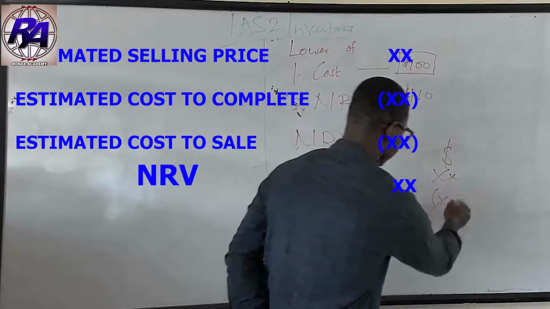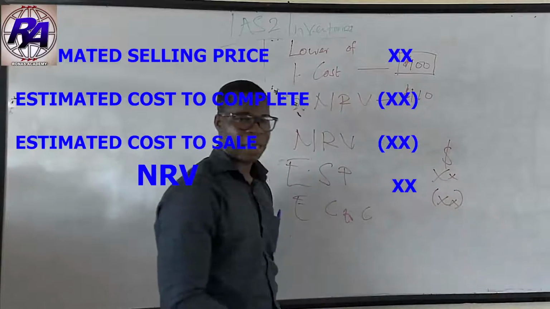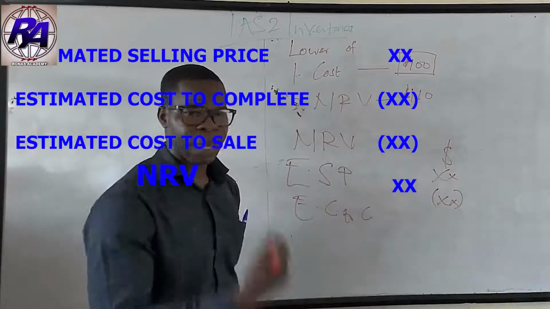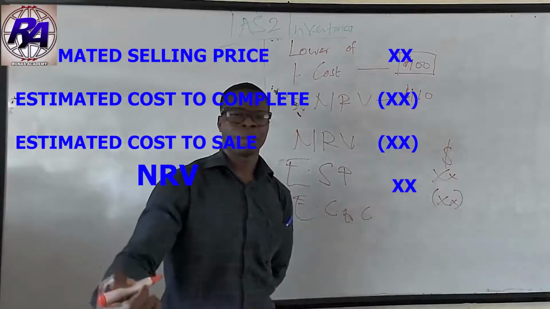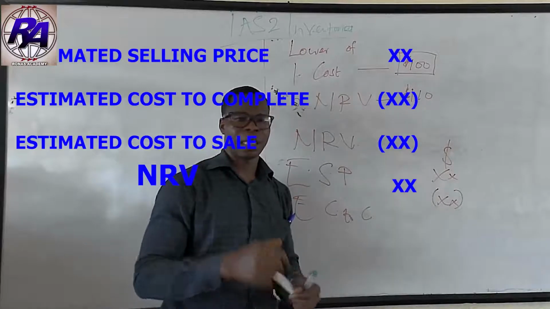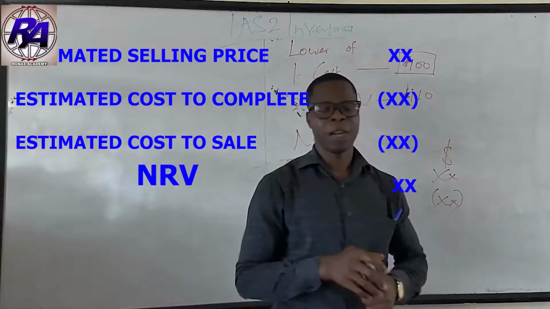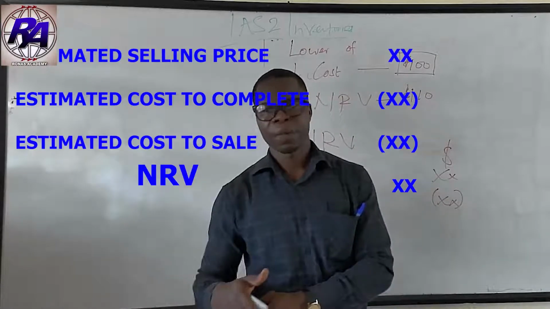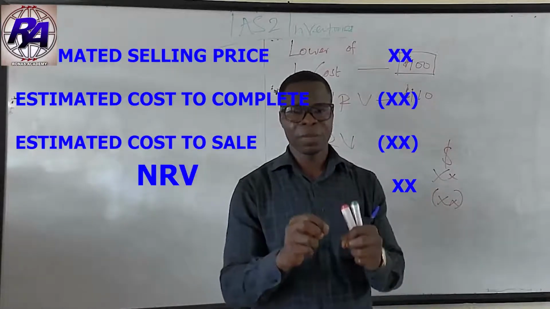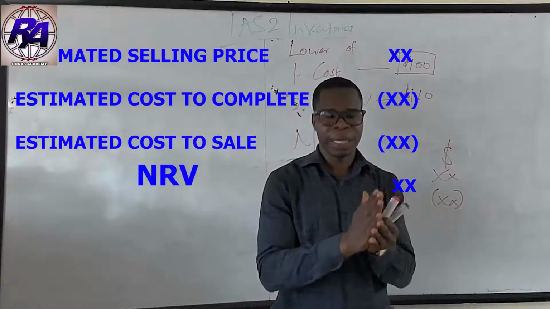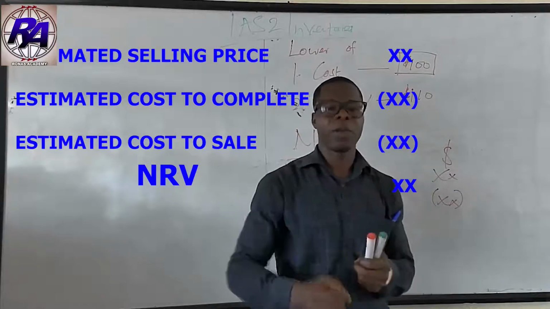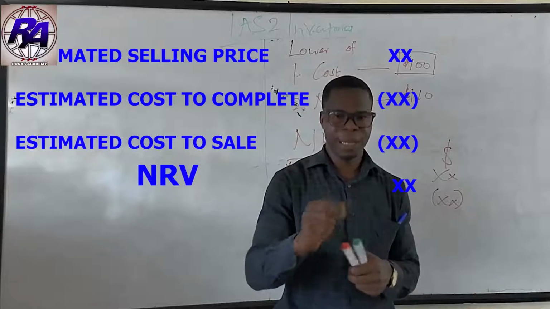Again, we are going to less it from the estimated selling price, and then we also less the estimated cost to sell. These are additional costs that an entity will incur when they are making the sale of the inventory, for example, carriage outward. All these come together to form the estimated cost to sell, and again we are going to less it from our estimated selling price.